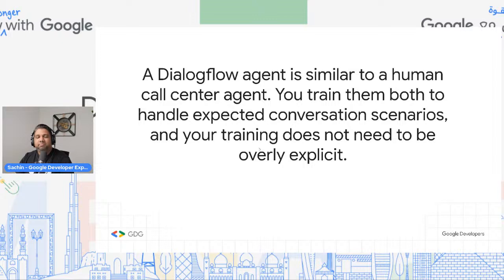Similarly, with Dialogflow CX or Dialogflow agents, you have to train the agent to understand what the user is saying. You remember we had training phrases. That's exactly what this means. So you train both of them to handle expected conversation scenarios, and your training does not need to be overly explicit.